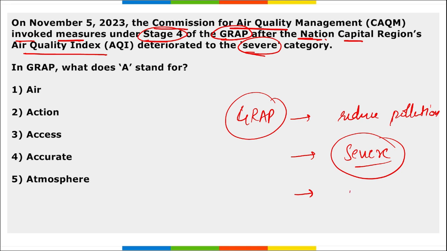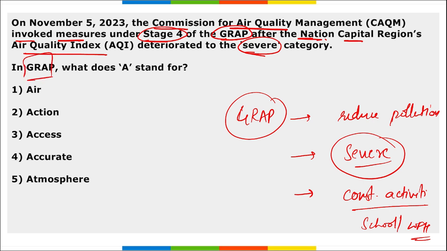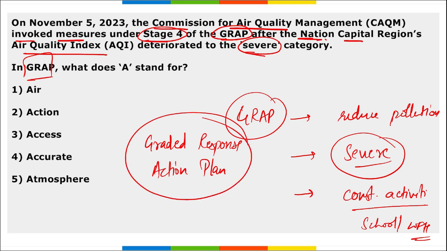During this period, all the construction activities are halted. During this, schools are closed. Work from home is given to the individuals, professionals, right? So this is your GRAP. Now the question I ask you is, what is the full form of GRAP? GRAP stands for Graded Response Action Plan. Graded Response Action Plan, GRAP, right? And here remember, this was Stage 4 of the GRAP that was implemented with immediate effect in the Delhi NCR region.